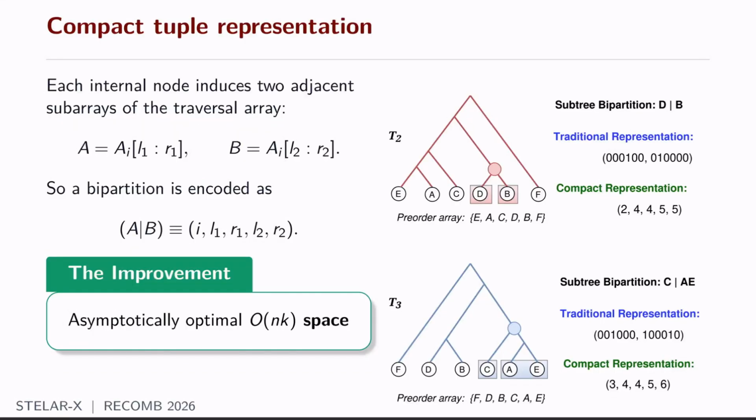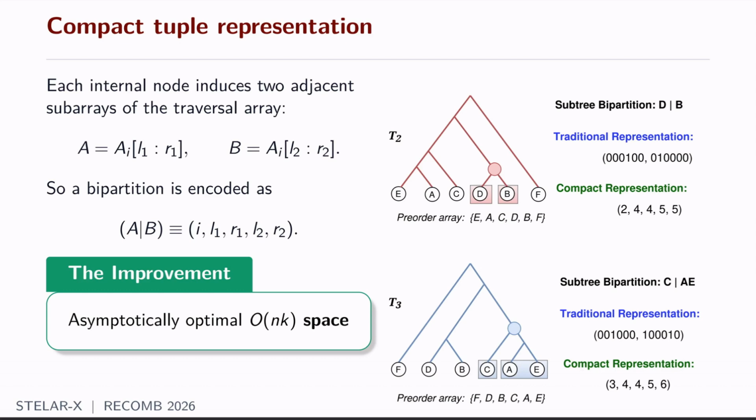Now we look at how STELAR-X aims to solve this problem. Well, we actually introduce a novel representation, that is an integer tuple-based representation of a bipartition. Please note that for any tree, a bipartition or a subtree bipartition always corresponds to one particular internal node. And if we list all the taxa of the tree from left to right order, we obtain the pre-ordered array. And importantly, each internal node induces two adjacent sub-arrays of that traversal array.